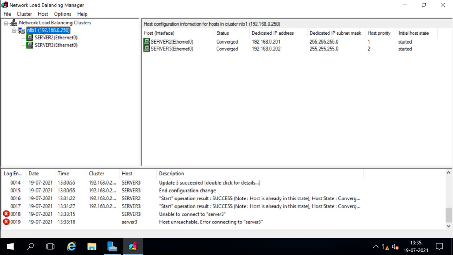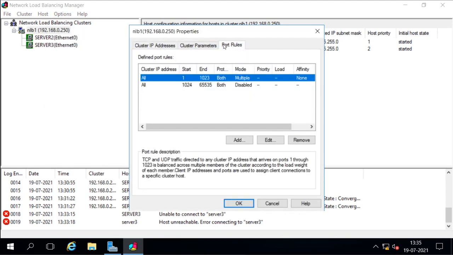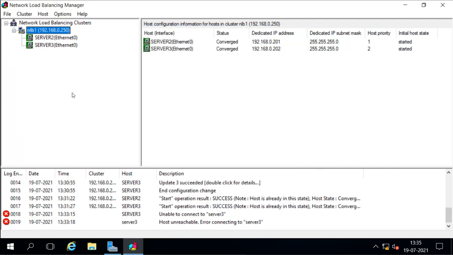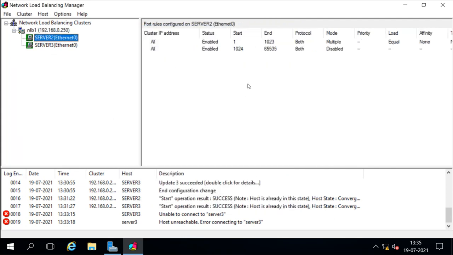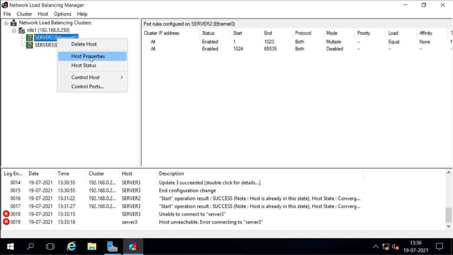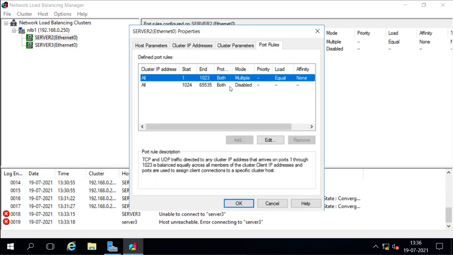When you go to the properties of the cluster and the port rules, you will not see that option here. You will see the option when you go to the port rules of the host. When you select the host, you see these port rules on both hosts. If I want to edit a port rule from here, I will go to the host properties, and here I will go to the port rules. Now this is the port rule. We can't add a rule here, but we can edit the existing rule.